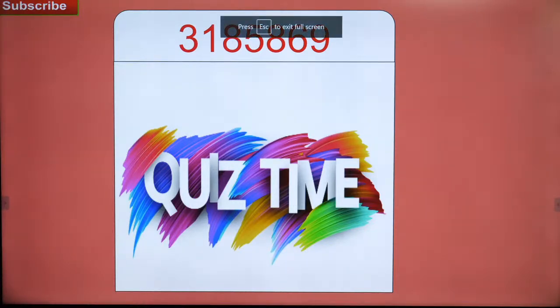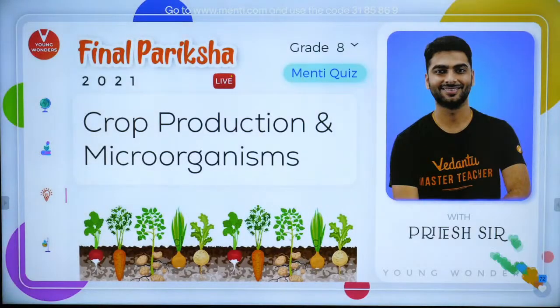There is no vaccine for common cold. So let us go to www.menti.com and use the code 3185869. There is no vaccine for common cold. There is no vaccine for influenza.